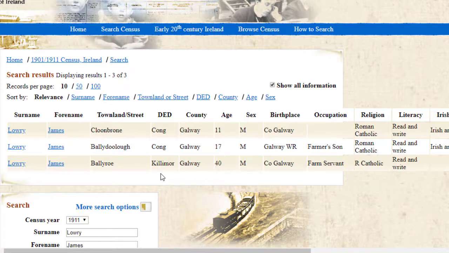Why does he appear in the 1901 census, but not in 1911? Well, there might be a couple of reasons. Perhaps James has emigrated. That might be the case. Maybe he went away with his entire family. The answer to that question depends on what it is you know about the family itself. I know, for example, that that's not the case. James has to be here somewhere.